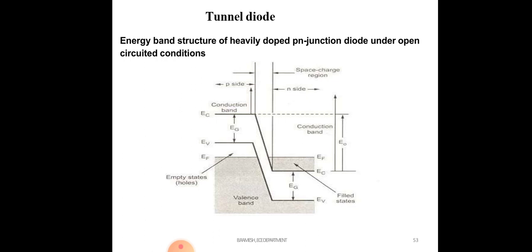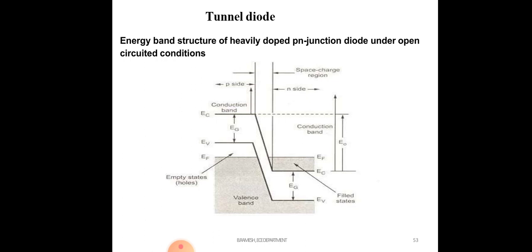In the N region, the Fermi level is above the conduction band. That means the Fermi level already has some free charge carriers on both sides. Due to the very narrow width, some of the charge carriers move from the P region to the N region.